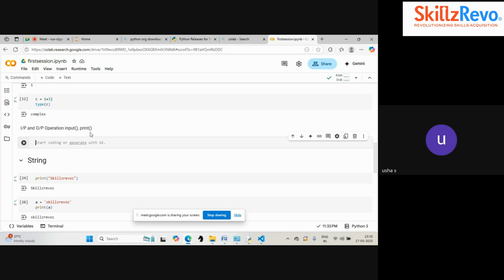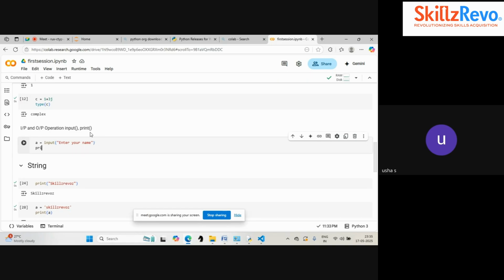Now we'll see one example of it. Okay, now I'm giving an input. So I will ask, enter your name. It will ask me, and I have to enter my name. If I run this cell, what will I get? I can display it using a print statement, right? First line is what? Input. Second line is output. In the first line, the user is giving their name. In the second line, they are displaying their name.